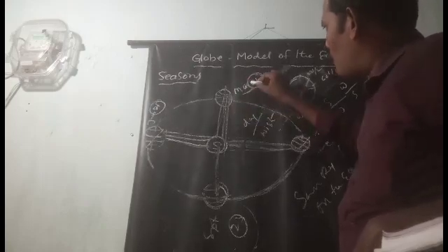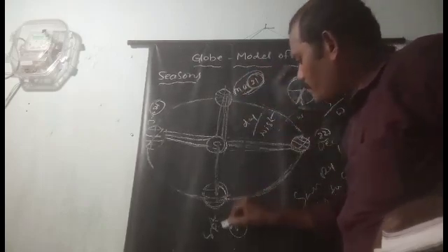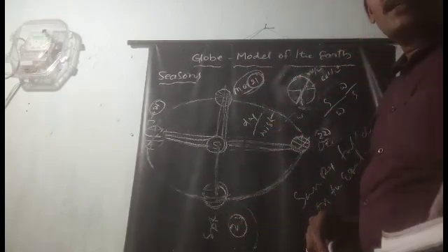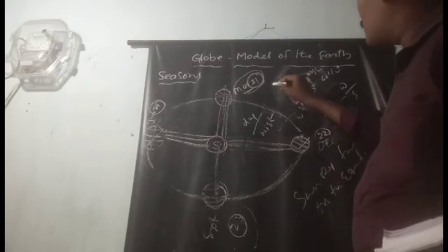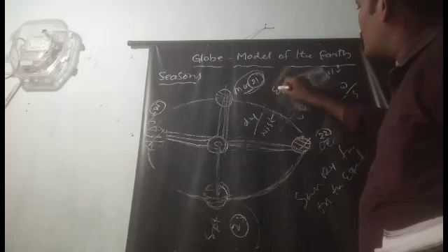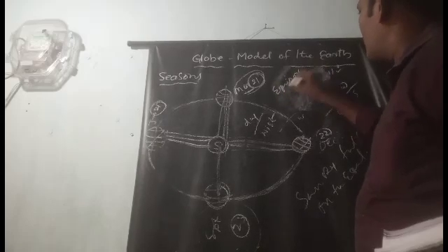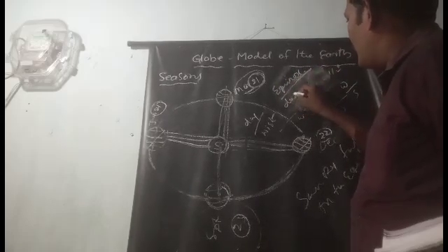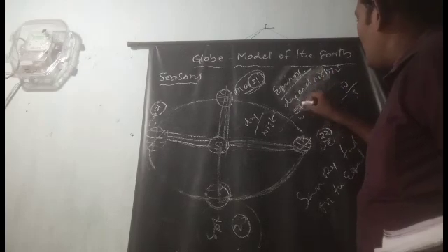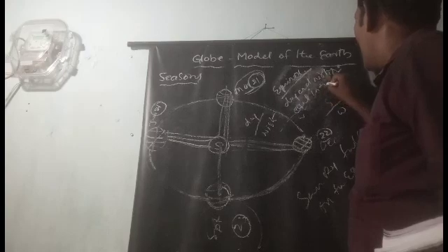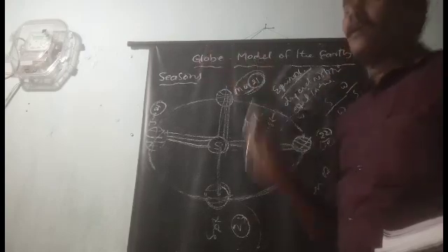And these two dates, March 21st and September 23rd, are called the equinox. What is that? Equinox means the day and nights are equal in the world. But the remaining time is not like that.